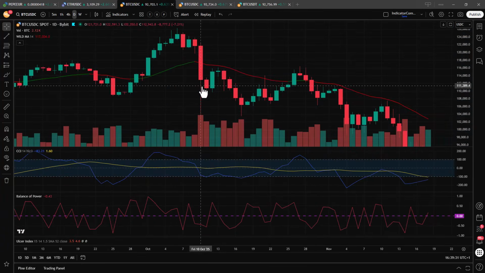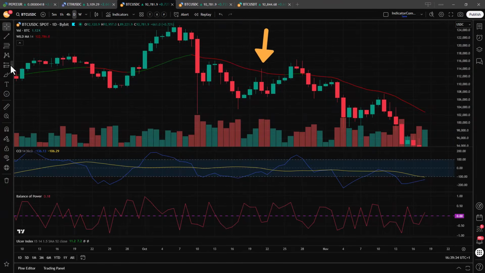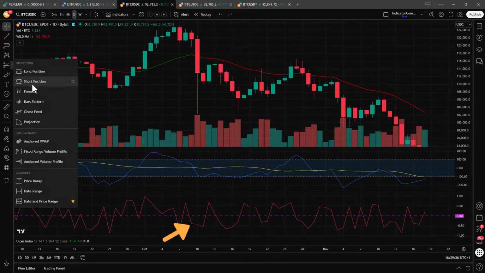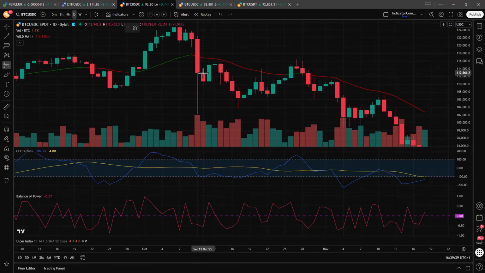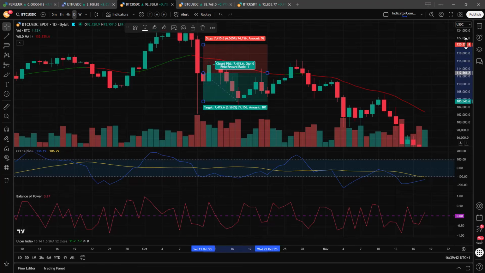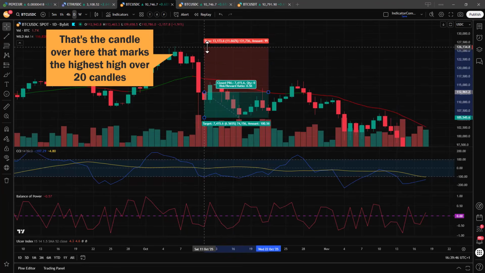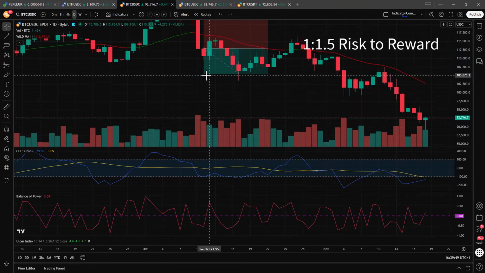Enter a short position when the close price is below the Wilder MA, the CCI should be below the CCI signal line, and then when the Balance of Power indicator gets below the zero line, that flashes a short position signal that you can enter. Again, place your stop loss above the highest high over the last 20 candles and then place your target 1.5 times the distance to that stop loss.